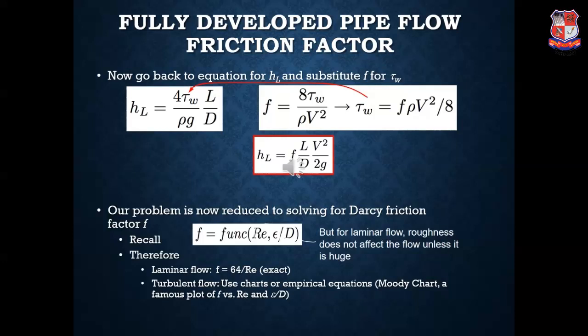Therefore, for laminar flow, F will be equal to 64 by Re, which will be considered as the exact value for the coefficient F. Whereas for turbulent flow, we have to use either charts or empirical formulas for determining the friction coefficient F.